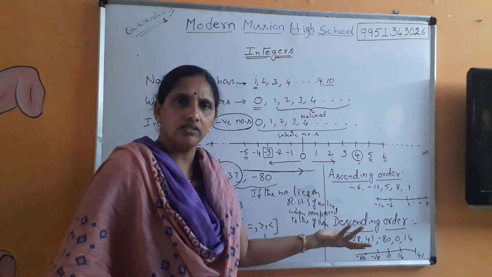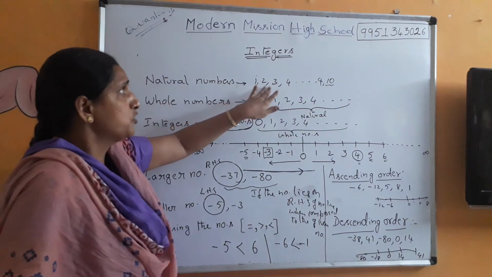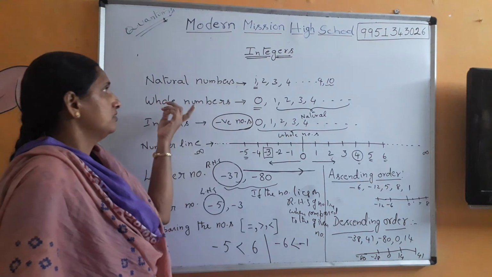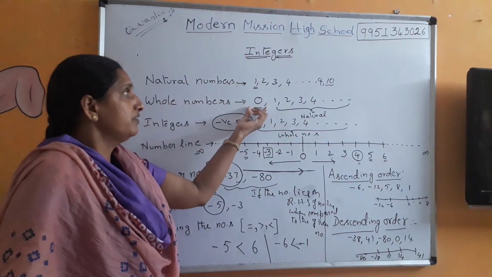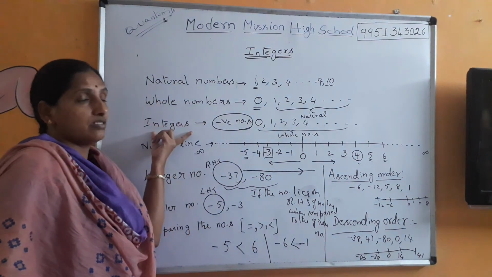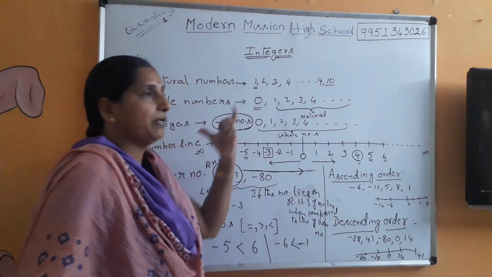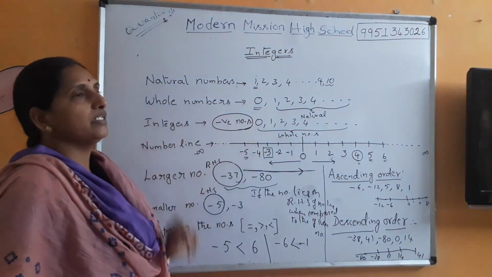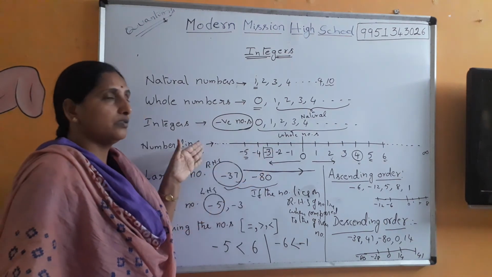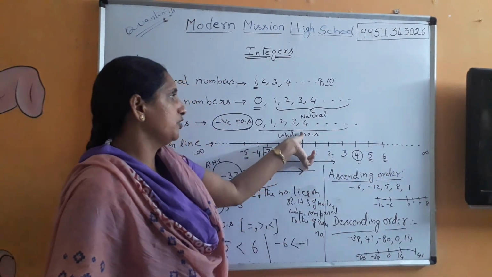Okay? Clear, children? So let me revise the whole thing again. Numbers which start from 1, 2, 3 and which continue are natural numbers. Whole numbers are the one with 0 and the natural numbers as the subgroup. Integers, the new topic. Negative numbers along with whole numbers form integers. So in integers, what is coming here? Negative numbers. So there is a number line for you to understand that 0 being the neutral one.